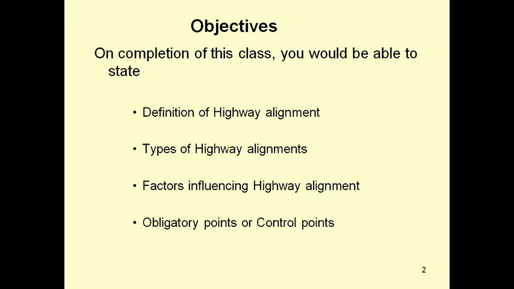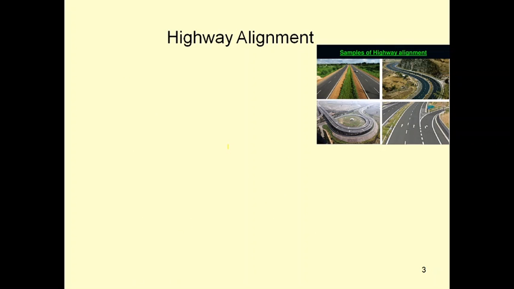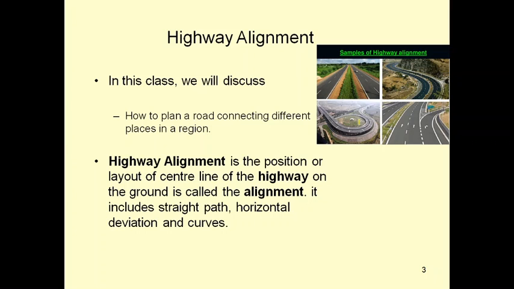So the highway alignment definition is very important, and we are also going to see what the types of highway alignments and the factors are. You can see examples of highway alignment types in the diagram. In this class we will discuss how to plan a road connecting different places in a region. Highway alignment is the position or layout of the center line of the highway on the ground. It includes straight paths, horizontal deviation and curves.